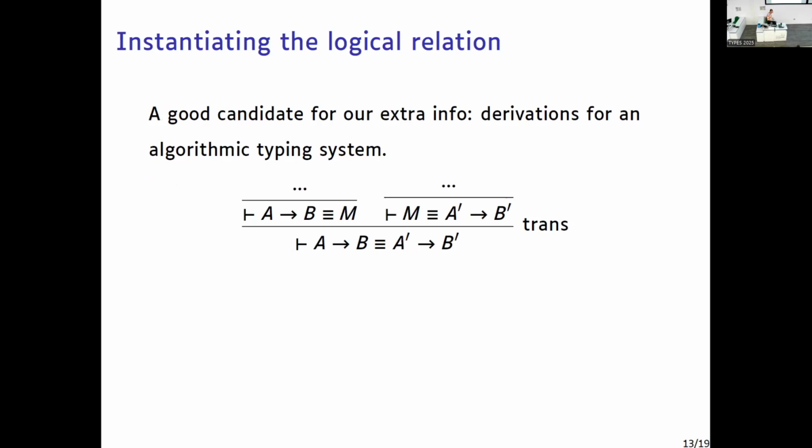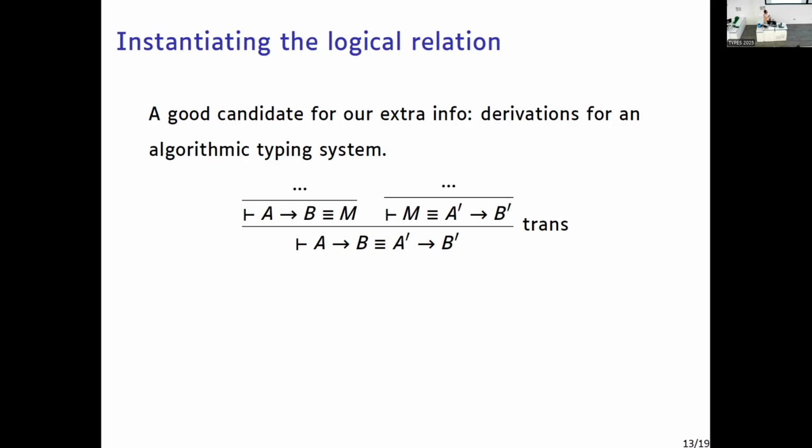But once we have this interface, a good candidate for our extra information that we might want to put into the logical relation is derivations for an algorithmic typing system, because those derivations look like a normalized version of derivations in the usual presentation. Because, for example, in the usual system, you can have crazy rules like transitivity, which can make some random type appear inside of your derivation, and you have no information. You just lose everything. The same goes for applications, because it does not let you see into the normal form of your application. It just types the application and stops there.